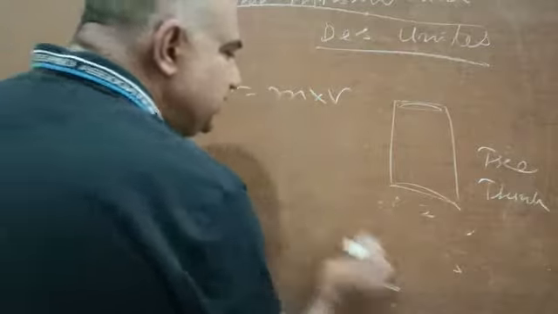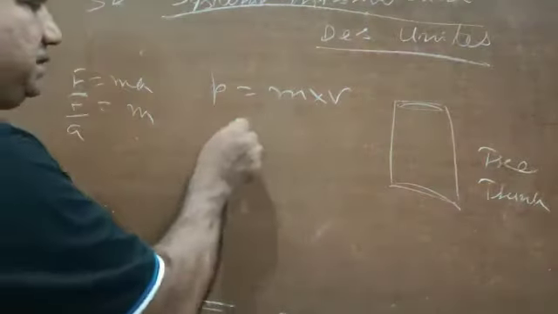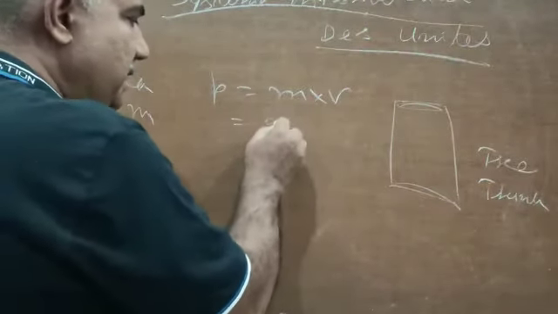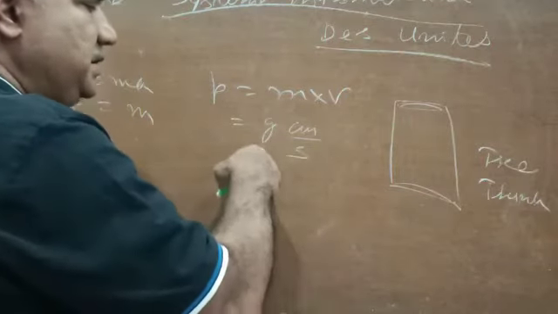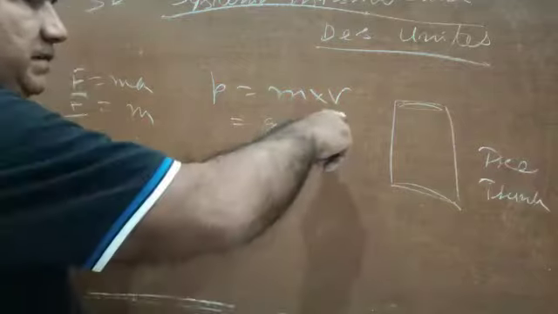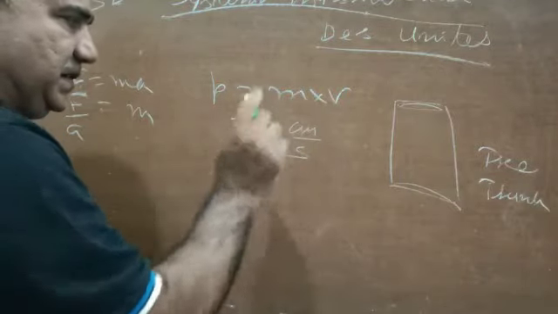Now we will see what it will be in the CGS system. In the CGS system, this will become gram into centimeter per second. Velocity is in centimeter per second, mass is in grams.